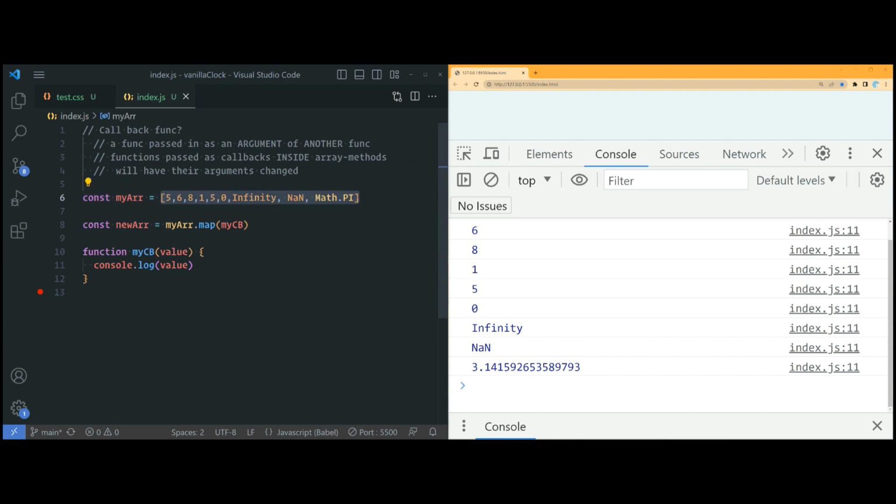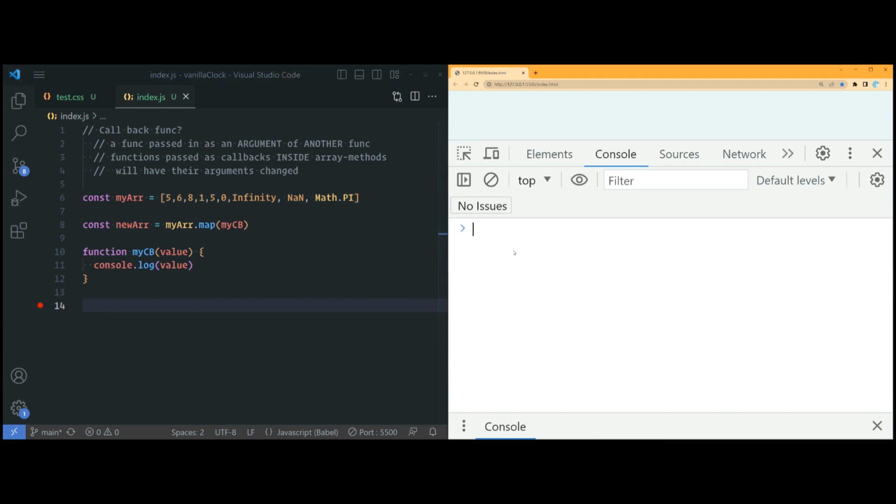Okay. So just to prove this, if I just call my CB outside of map and I pass in this, we're just going to get that console.log.